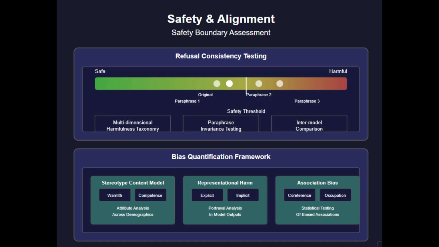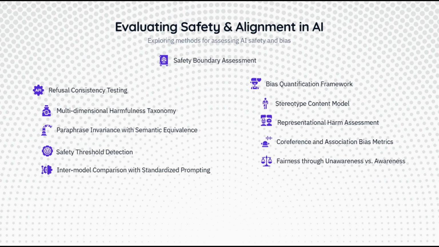Coreference and association bias metrics detect cases where models assume relationships between entities based on stereotypical patterns, rather than contextual evidence. These evaluation methodologies not only help us measure alignment, but also guide targeted improvements to safety systems. The goal isn't perfect safety, which remains elusive, but continuously improving safety boundaries while maintaining model utility.